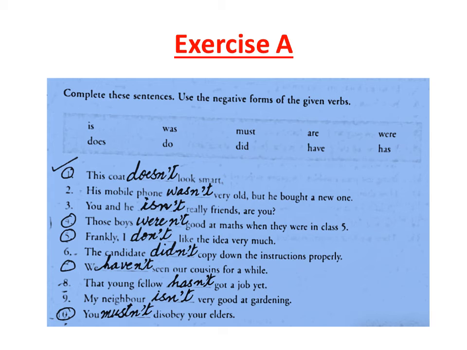His mobile phone was not very old, but he bought a new one. You and he are not really friends, are you? Those boys were not good at maths when they were in class 5.